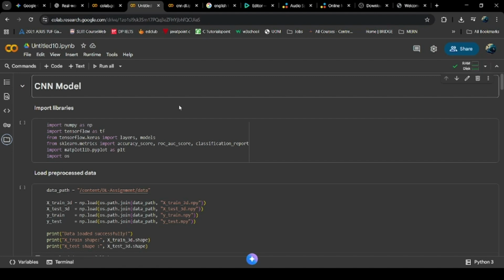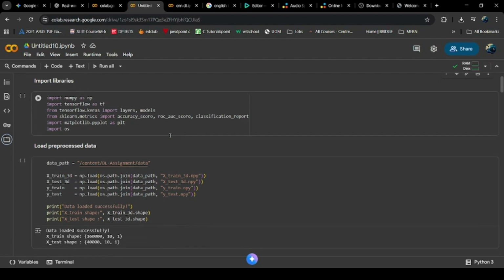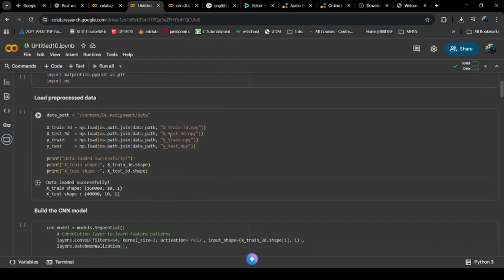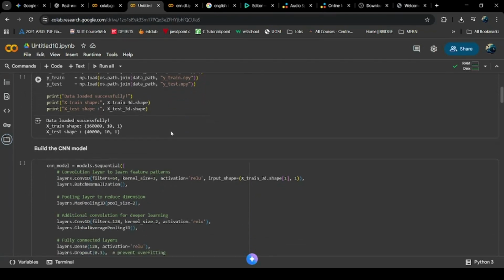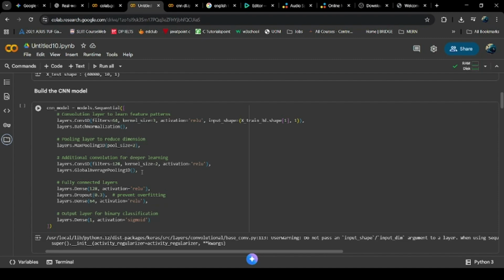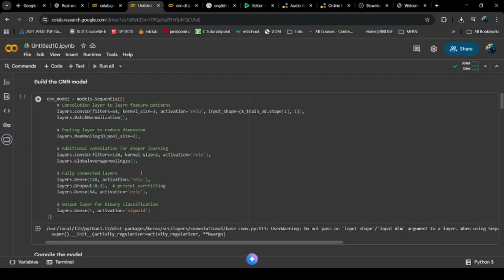After handling missing values, I applied one-hot encoding to categorical features and min-max scaler to numerical columns. Crucially, I then reshaped our data into 3D tensors. This treats each customer's features as a sequence, allowing the 1D convolution to search for local patterns or relationships, for instance, between loan amount and down payment, a significant advantage over a standard dense network.